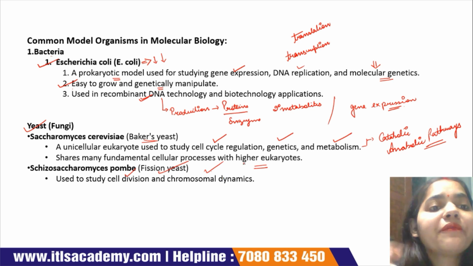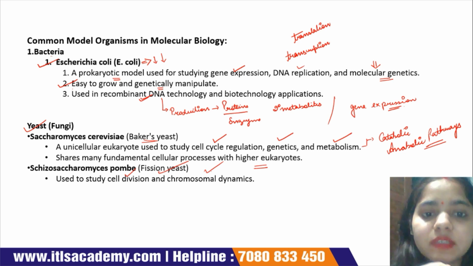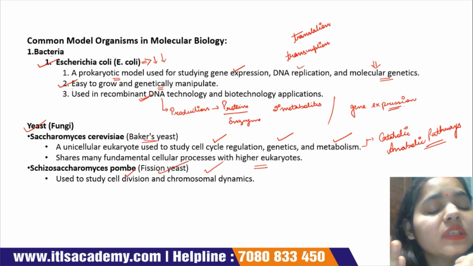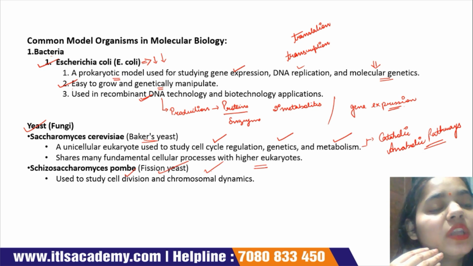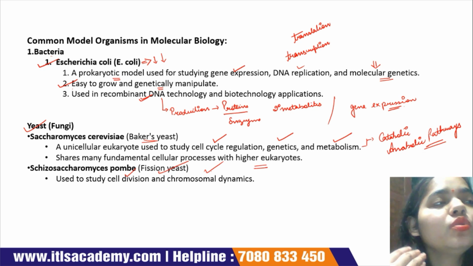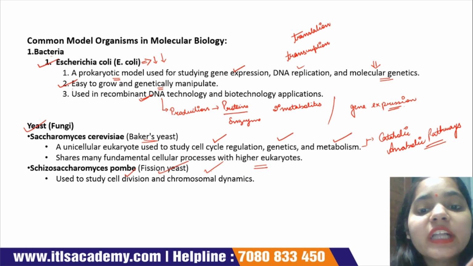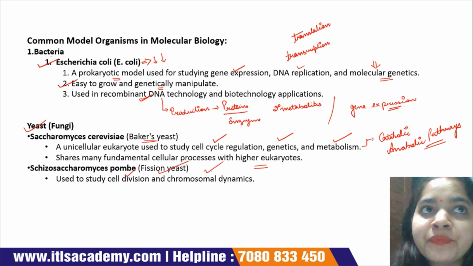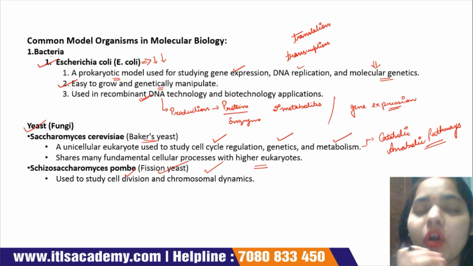Okay, first is Saccharomyces cerevisiae. Saccharomyces cerevisiae is also known as baker's yeast, and it is a model organism of unicellular eukaryotic cells. It is used to study cell cycle regulation, genetics and metabolism. It is also used to understand the different catabolic as well as anabolic pathways or metabolism of organisms.